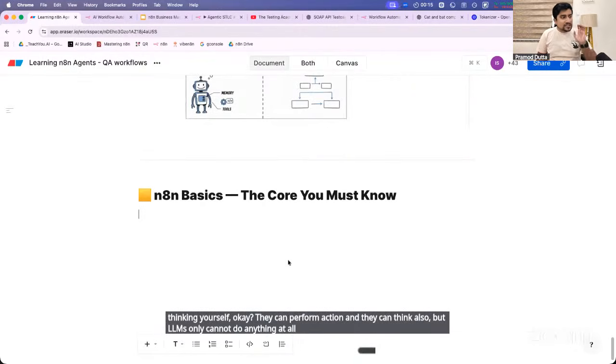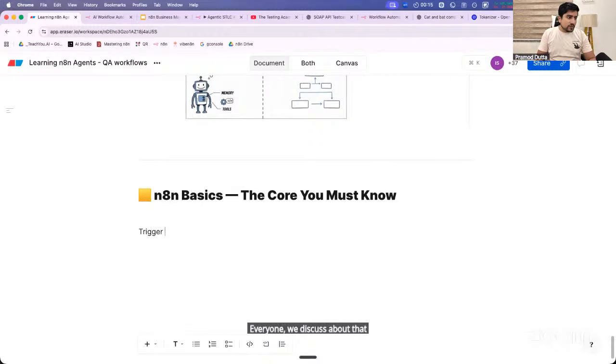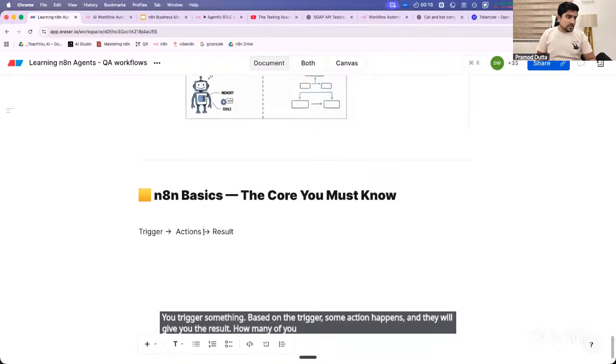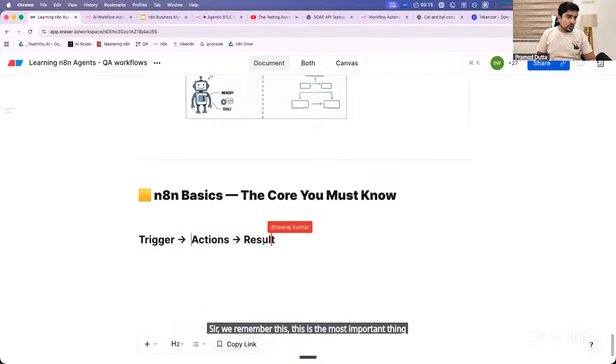Last time we discussed three important things. How many of you remember? We discussed that n8n works in a way where you trigger something, based on the trigger some action happens, and it gives you the result. How many of you remember this? Give me yes in the chat. Sir, we remember this. This is the most important thing which I wanted to tell you.